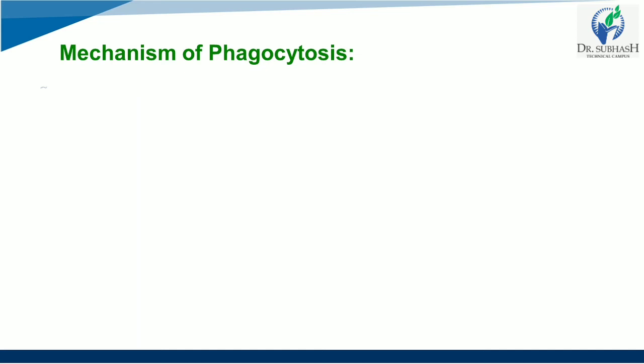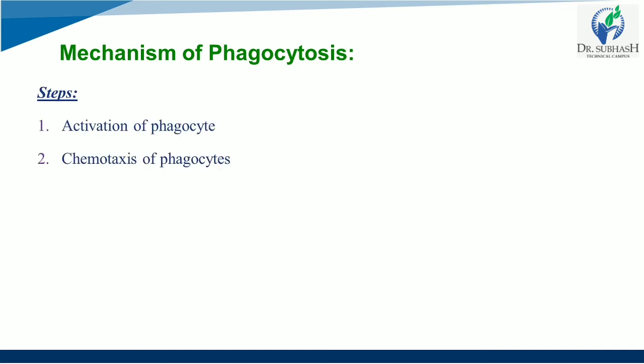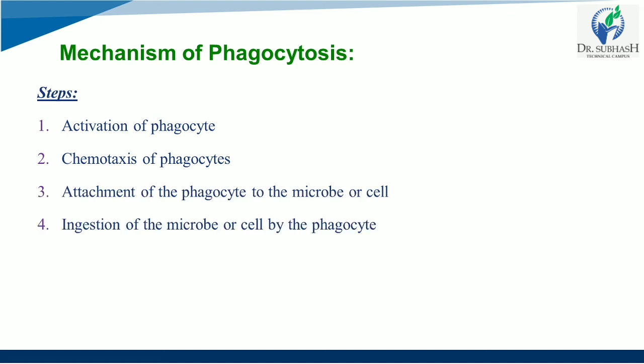Now the mechanism of phagocytosis involves activation of the phagocyte, chemotaxis of the phagocyte, attachment of the phagocyte to the microbe or cell, ingestion of the microbe or cell by the phagocyte, and last but not the least, destruction of the microbe or the cell. So first, what is important? That activation of the phagocyte is important.